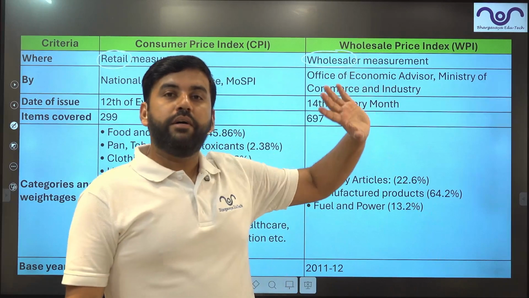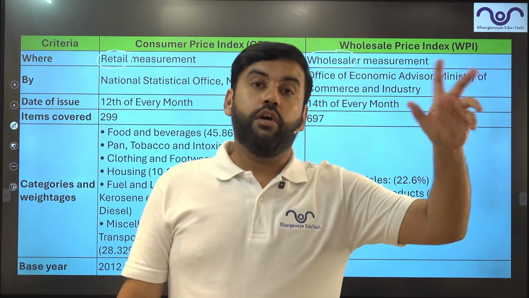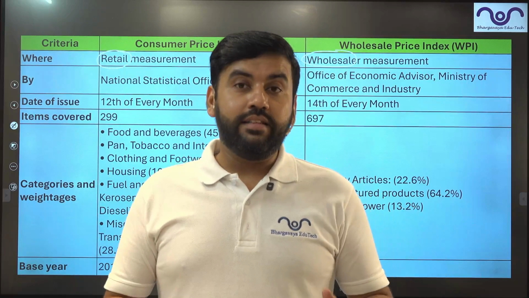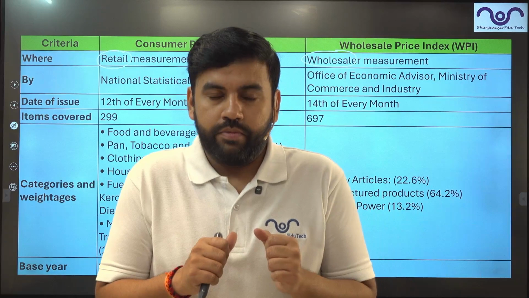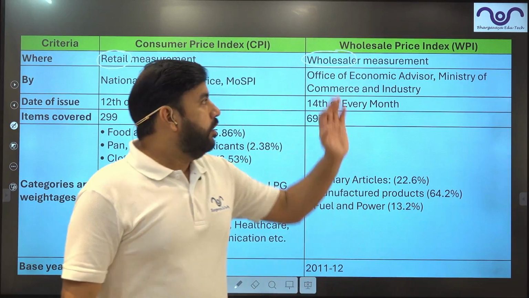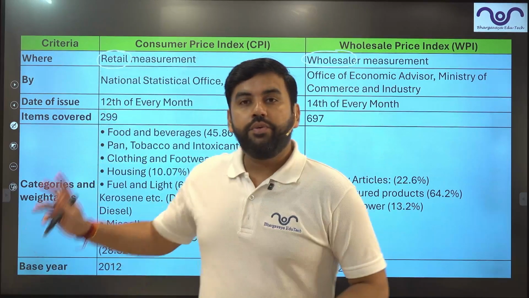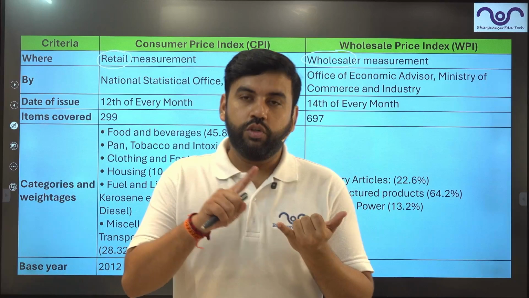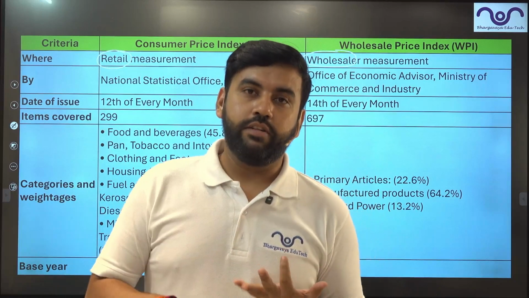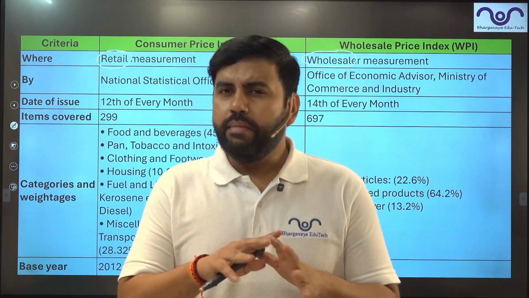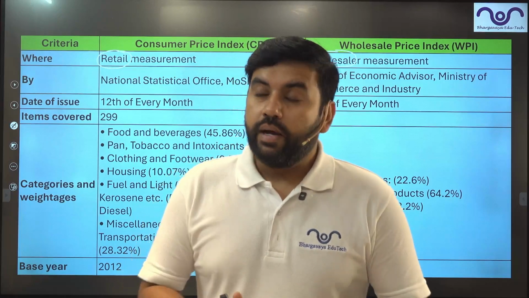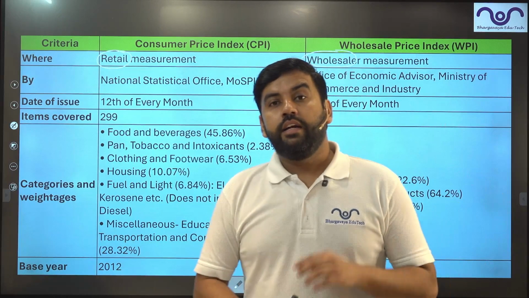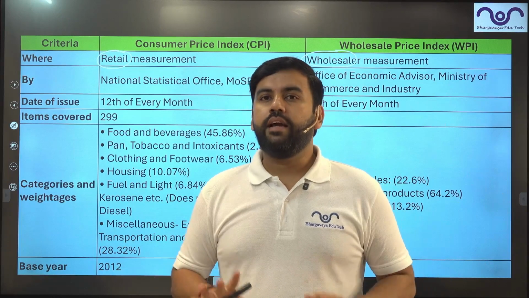So a wholesaler may purchase directly from the factory, or from the godowns. They can purchase a thing in a larger amount, hence they take the benefit of lower prices. So obviously you will find that wholesale prices are lower than retail prices, because after the wholesale price you find the addition of some taxes, the retailer's margin, transportation cost and many things. That's why CPI is always ahead of WPI, and in the news article also you will see WPI has turned negative. CPI is at 2.1%.